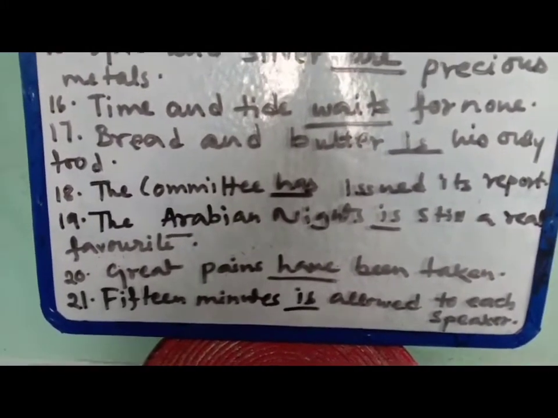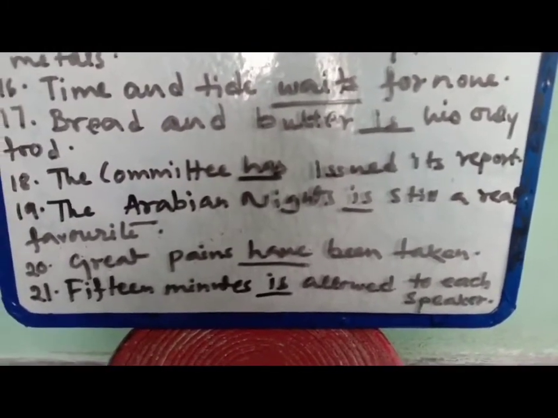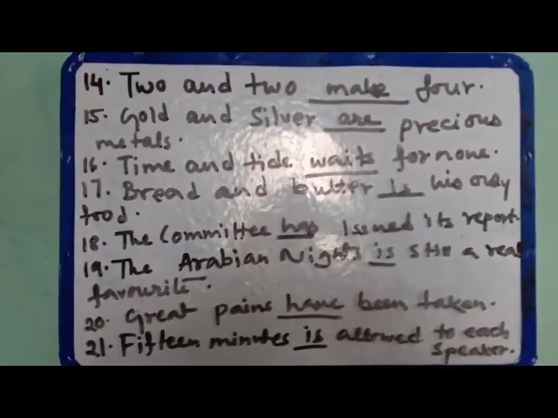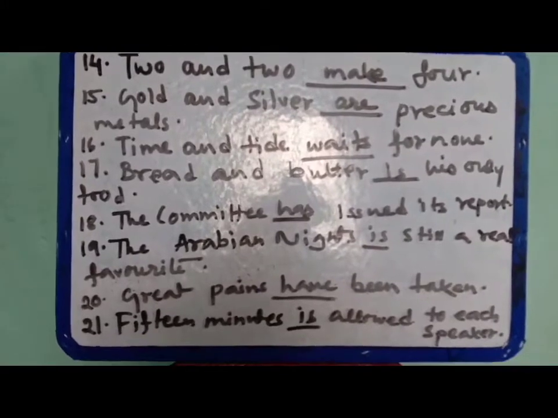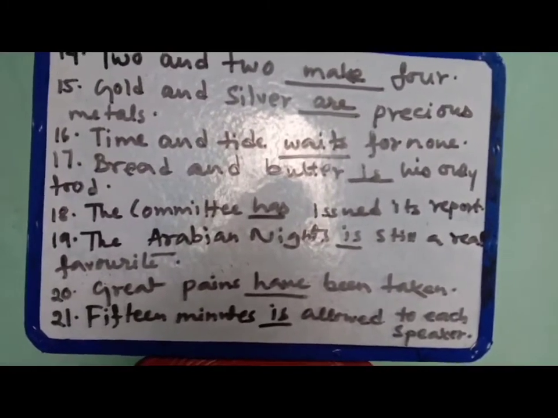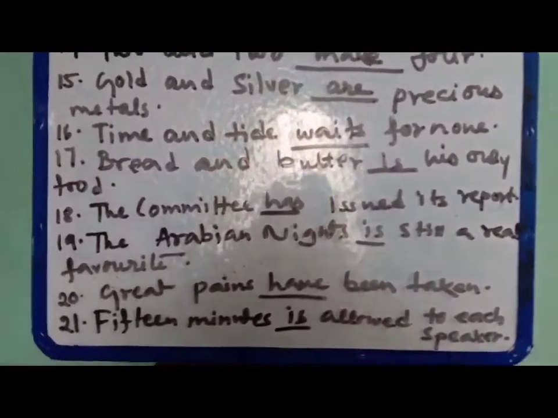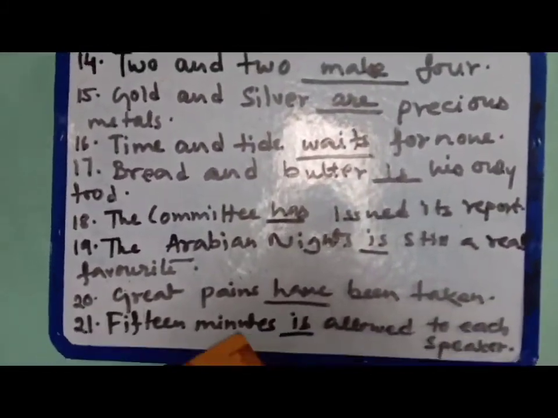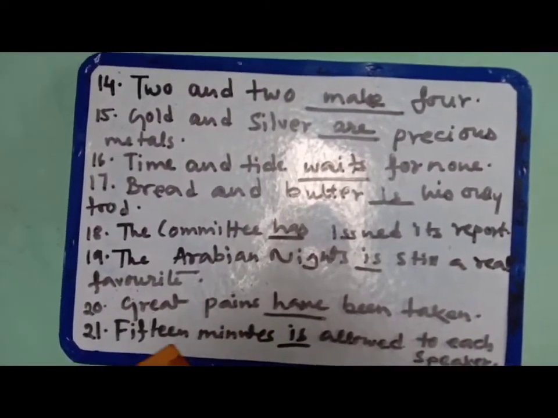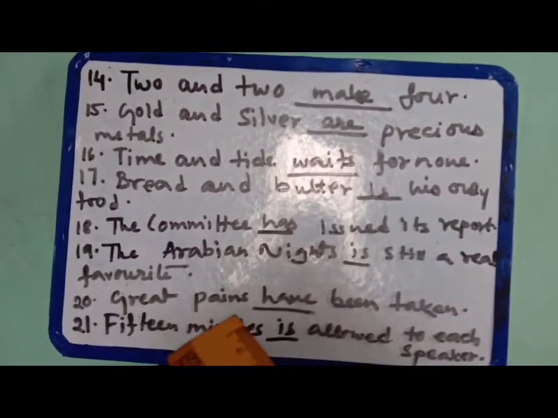Number 21, 15 minutes is allowed to each speaker. 15 minutes is allowed to each speaker. When a plural noun denotes some specific quantity or amount considered as a whole, the verb is generally singular. Here you see this one, 15 minutes. Okay, 15 minutes means it's more than one, but it's actually 15 minutes means what? It's a plural noun.